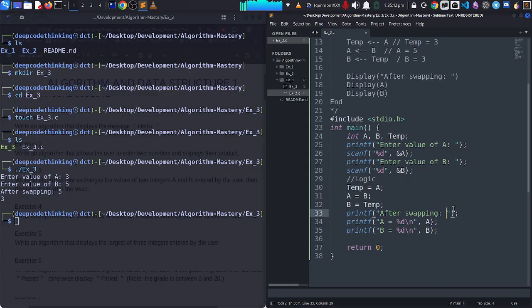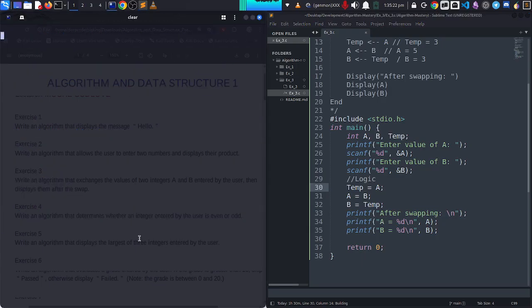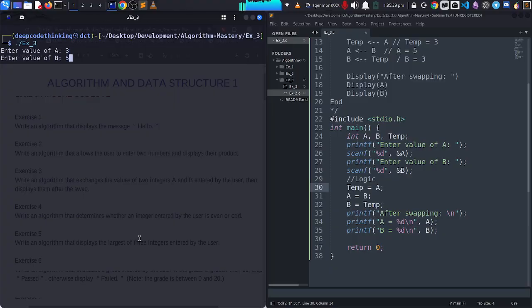Now let me put also \n here for good formatting, so that will take me to the next line. Okay, let me compile again. Let me clear my screen and rerun the program. So enter value of A was 3, B was 5. Now you see that after swapping, A instead of 3 is now 5, and B instead of 5 is now 3.